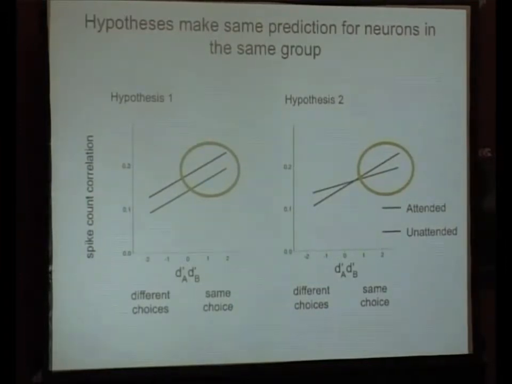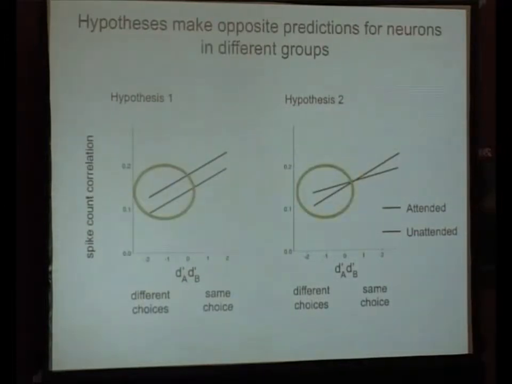And the previous studies that have looked at correlations and attention have only looked at neurons that are in the same pool, we argue. But the difference here and the novelty of this design is that it allows us to ask what happens between neurons in different pools. And here there's a distinct opposite prediction, right?